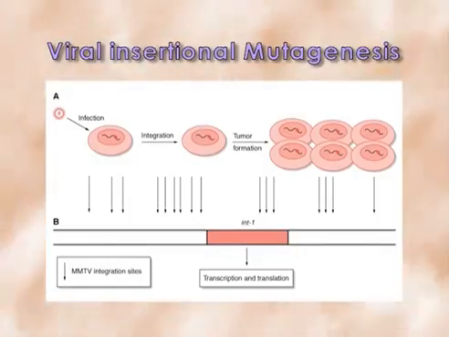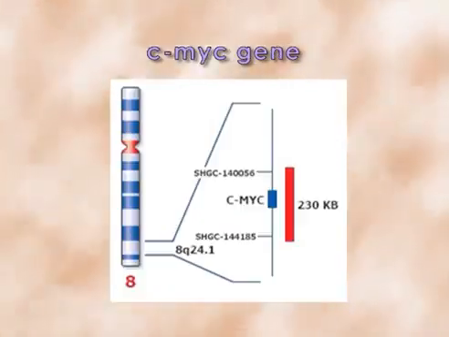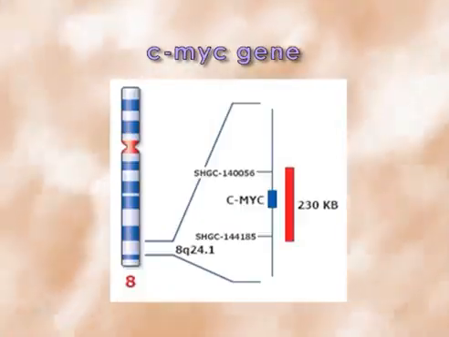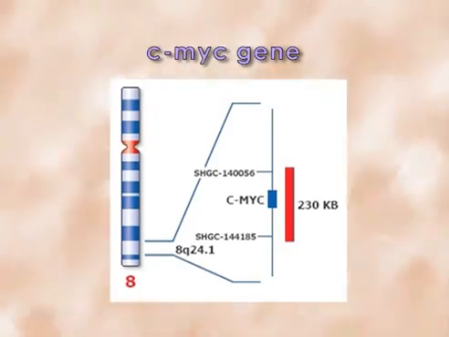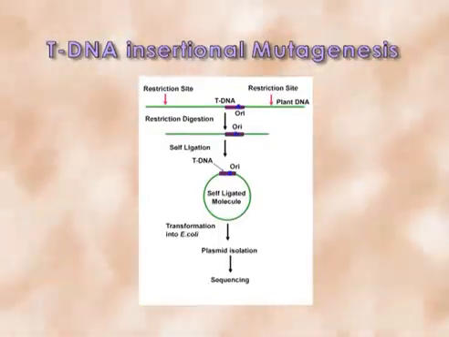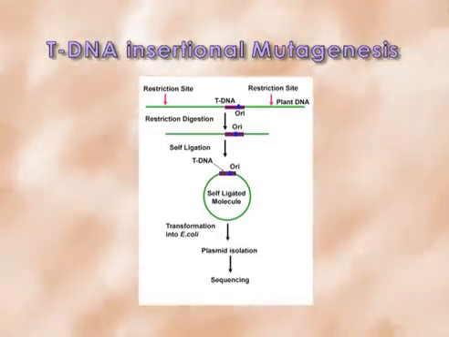Viral insertion mutagenesis is done by the insertion of a replication competent virus near the c-Myc gene, which is turned off but gets turned on and pushes the cell towards the G1 to S phase, causing tumor formation. Next, T-DNA insertional mutagenesis is done with the help of T-DNA, Agrobacterium mediated integration with the plant genome, as in floral dipping. The effects of insertional mutagenesis include the insertional inactivation of disease-causing harmful loci as well as antibiotic resistance genes in bacteria, and the hijacking of the enhancer, which is called enhancer trapping.